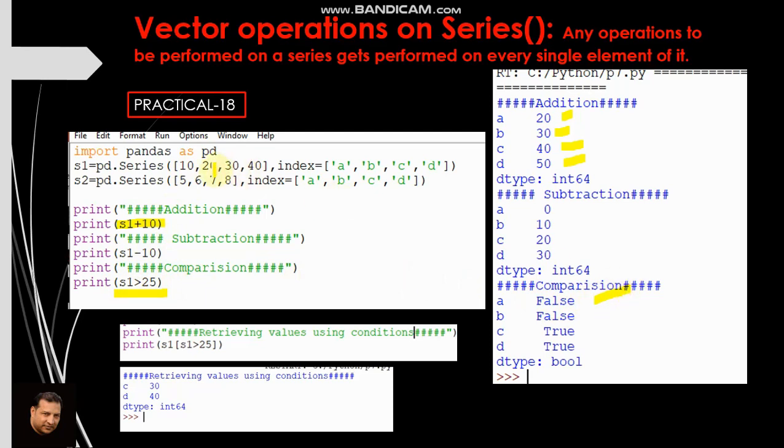Second element 20 greater than 25, again it is false. 30 and 40 are greater than 25, so it will display true and true. And the data type of this output will be bool. This is called Boolean. Boolean values are true and false only. So I think practical 18 is clear to you. Let us move further.